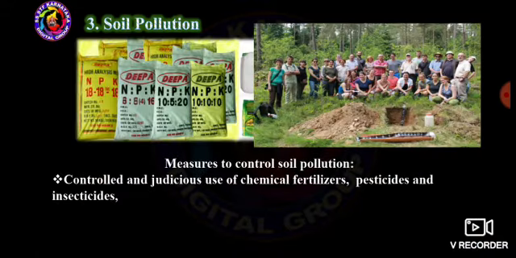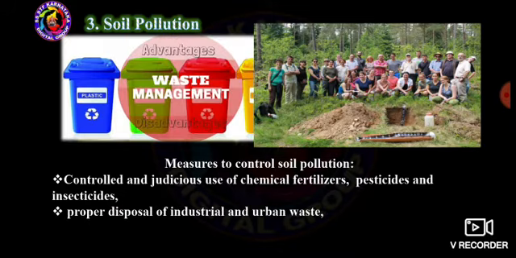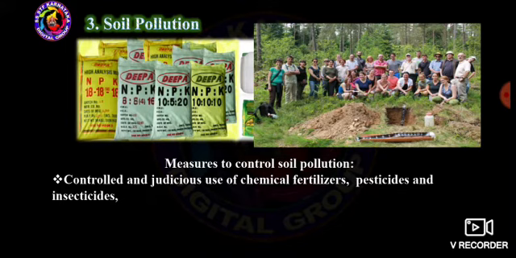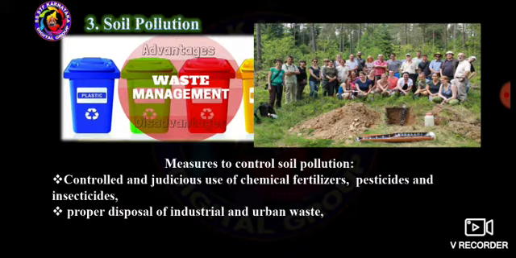How to control soil pollution? Which are the measures? The first one is controlled and judicious use of chemical fertilizers, pesticides and insecticides.